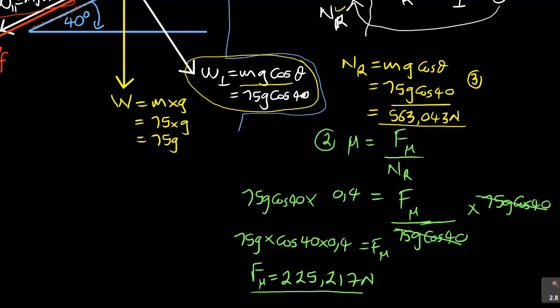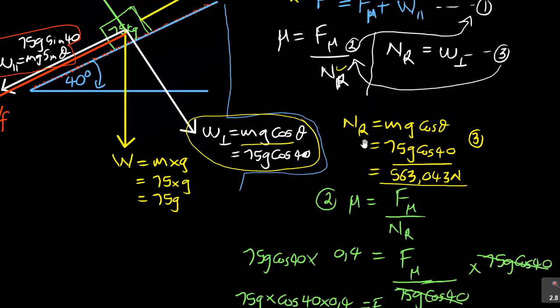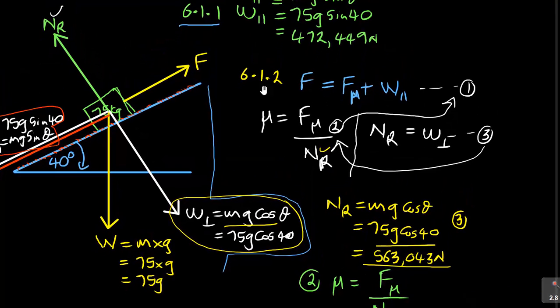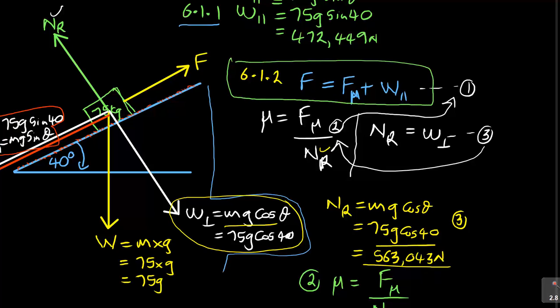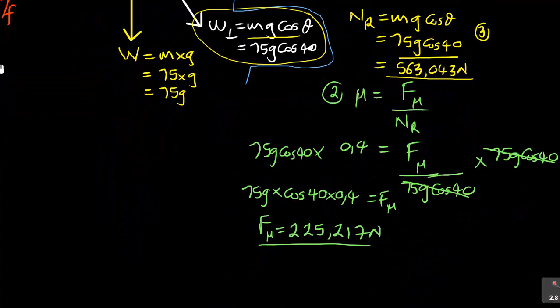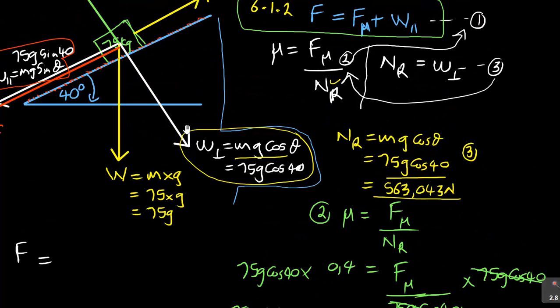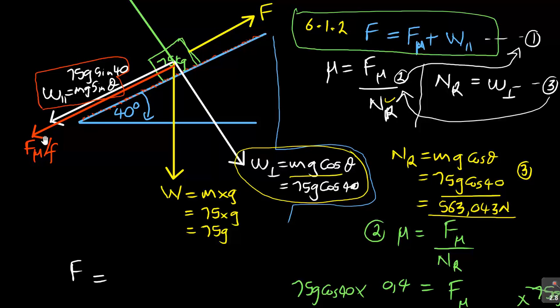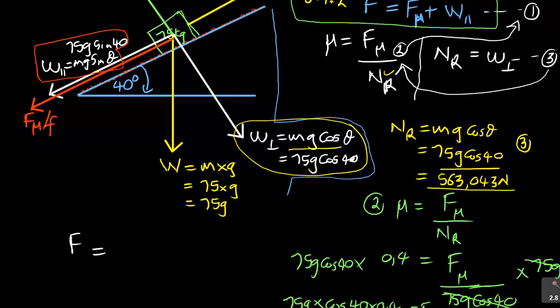So you see how this thing progresses. Now, once I have gotten that, this 225, I go back to the beginning. Remember, I said for me to be able to calculate, I need this formula. So I'm going to write it again down here to say F is equal to F mu going down as well as weight parallel.